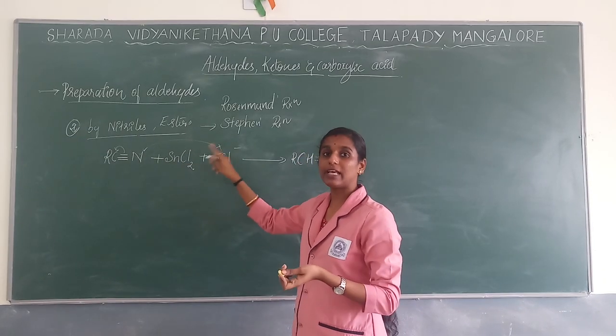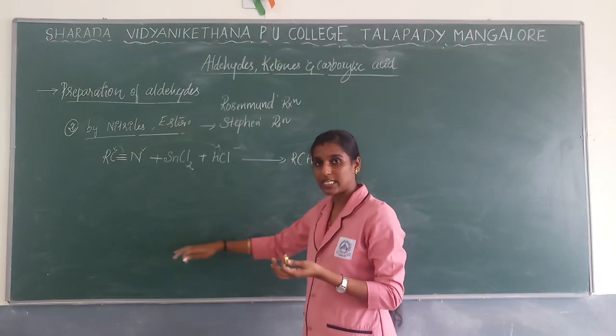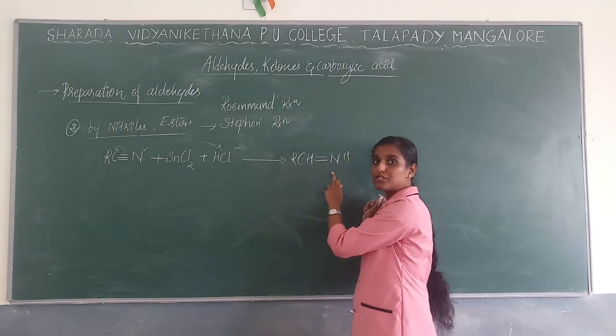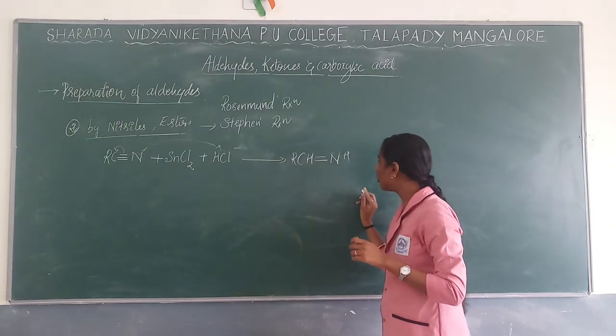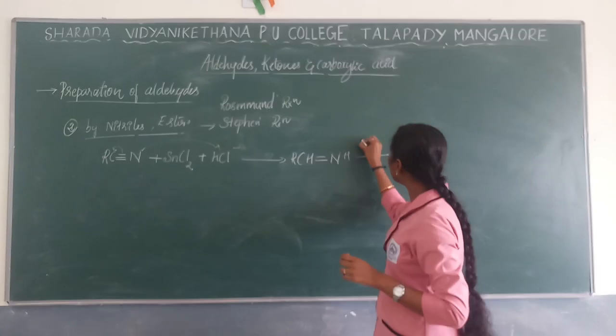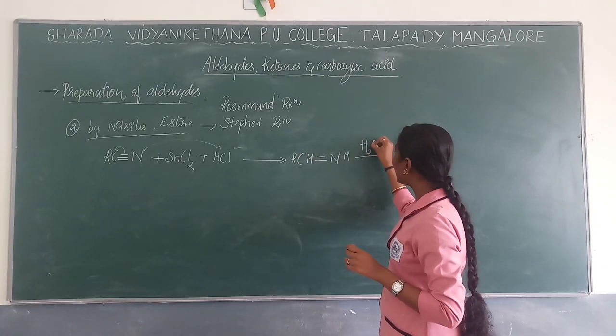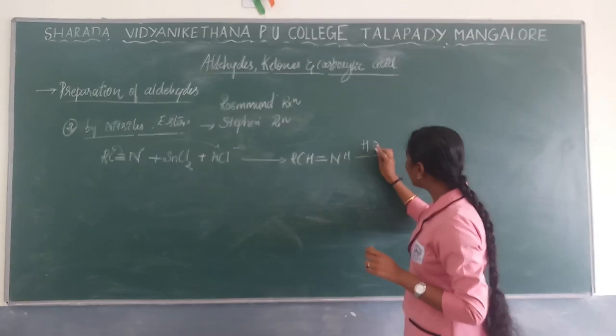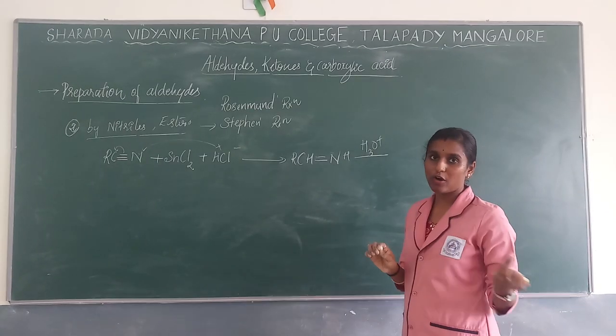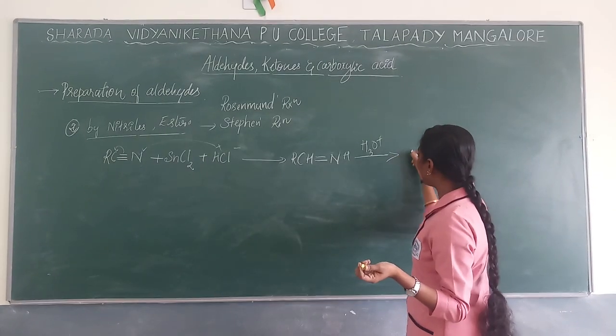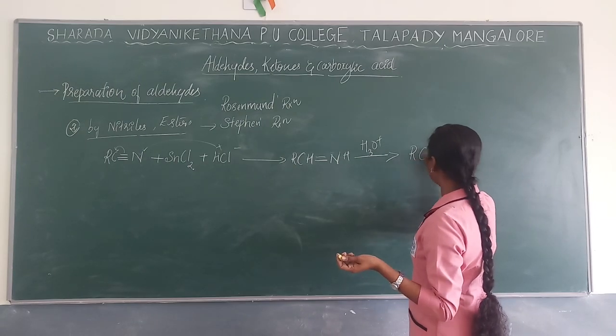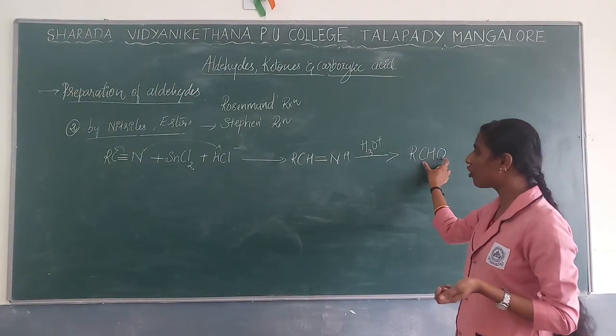That reagent will help this reaction go at a faster rate, and in the presence of hydrolysis, in the sense of water molecule, you are going to get an aldehyde as a product. You can write H2O or H3O plus to get RCHO, the aldehyde, as a product.